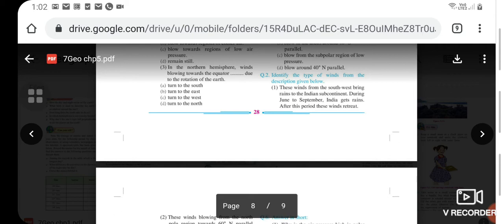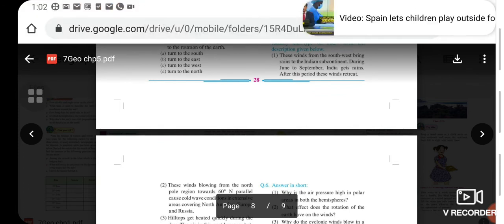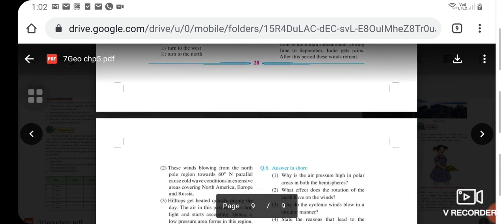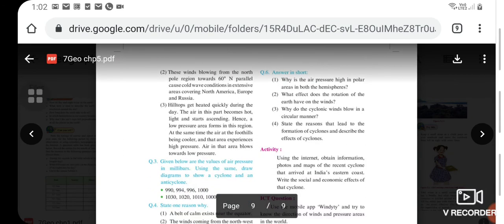The second question is to identify the type of winds from the descriptions below. Read the descriptions. First is, these winds from the southwest bring rains to the Indian subcontinent during June to September. India gets rain after this period of winds retreat. Second is, these winds blowing from the North Pole region towards the 60° north parallel cause cold wave conditions in extensive areas covering North America, Europe, and Russia.